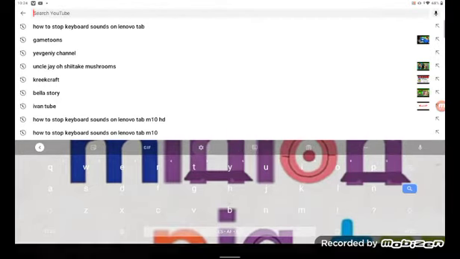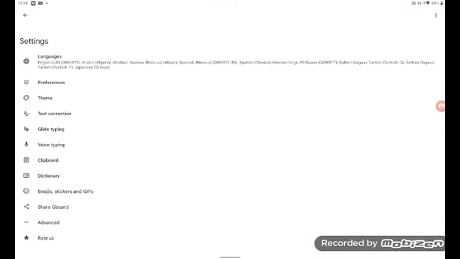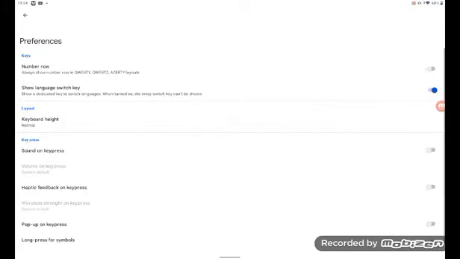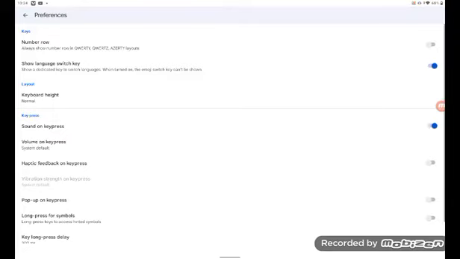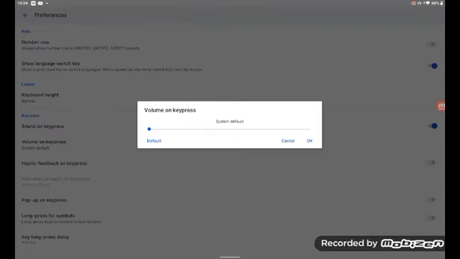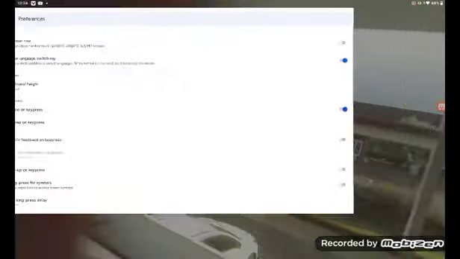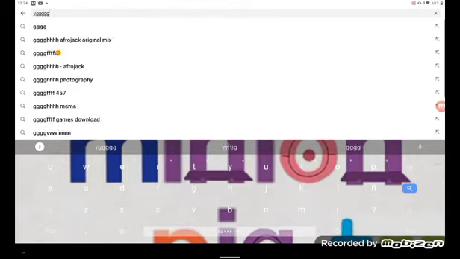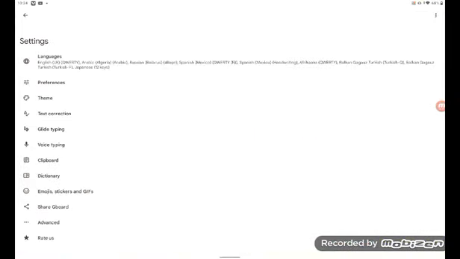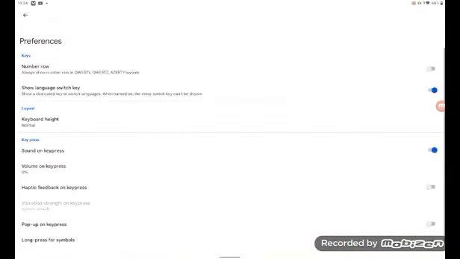Well, go to settings on the keyboard, and then you're going to go to preferences, and then turn on sound on key press. It's going to turn on this option here, volume with key press. I just want to hit default, but if you go back, still no sound. But hold on guys, sound on key press.